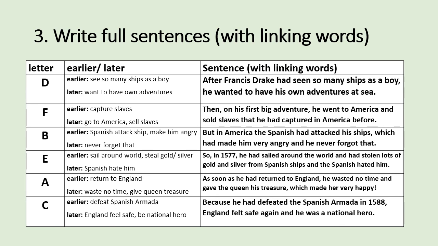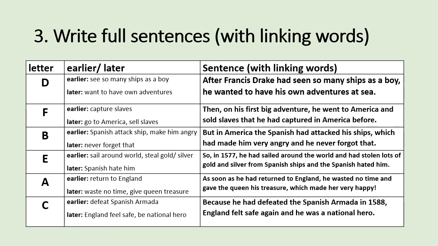So, in 1577, he had sailed around the world and had stolen lots of gold and silver from Spanish ships, and the Spanish hated him. As soon as he had returned to England, he wasted no time and gave the Queen his treasure, which made her very happy. Because he had defeated the Spanish Armada in 1588, England felt safe again, and he was a national hero.